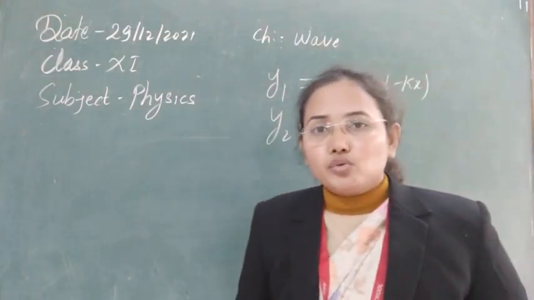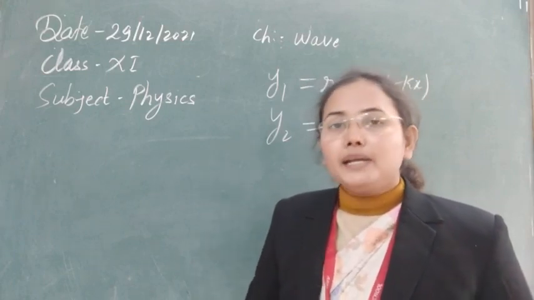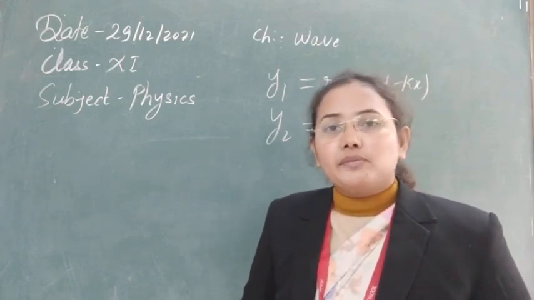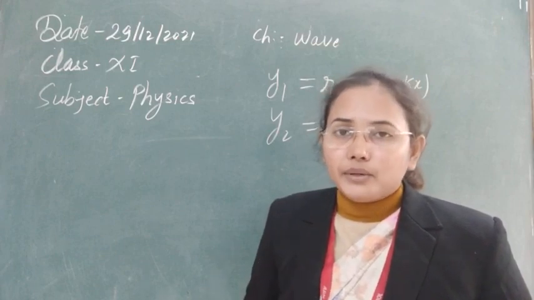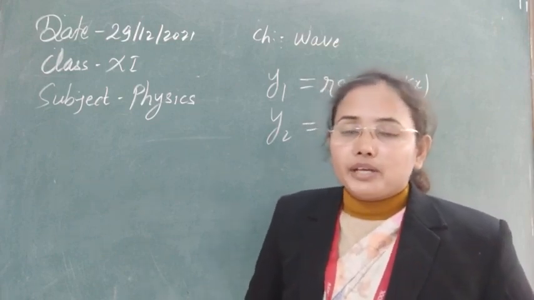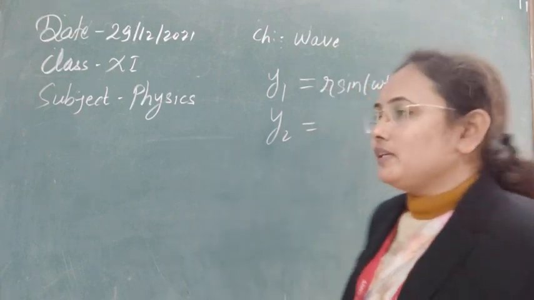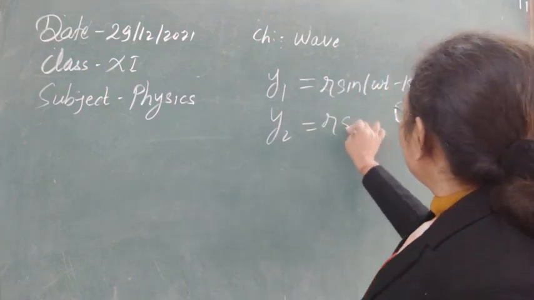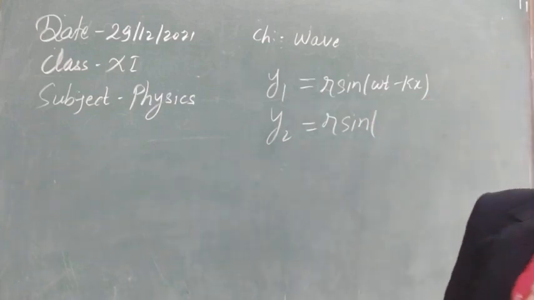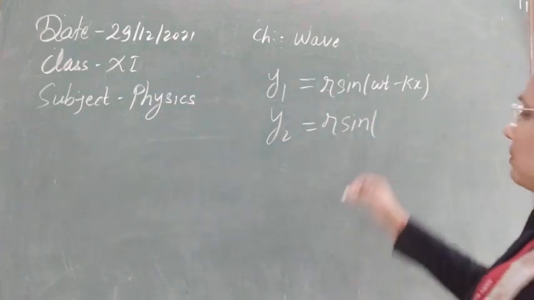Like a light source emitting waves with the same frequency, amplitude and propagation constant, but meeting from two directions, so they have different phases. So we can write y2 as r sine omega t minus kx plus phi.